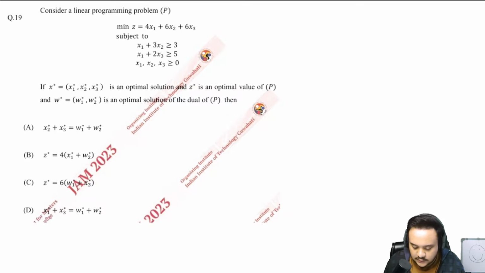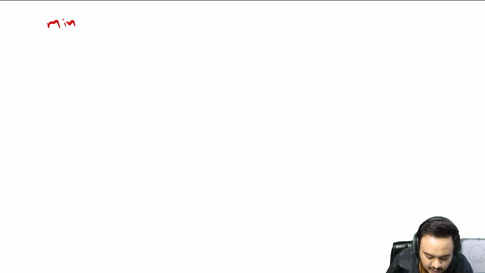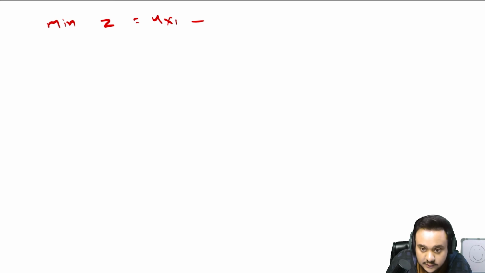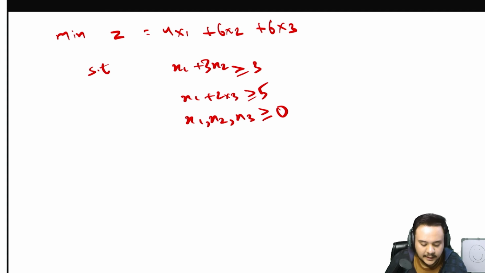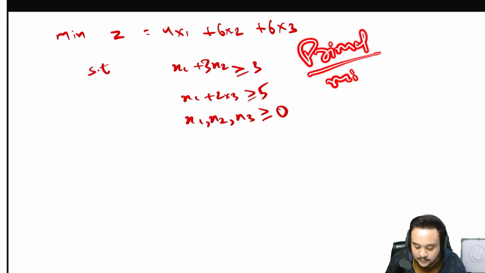It is also a slightly longer question. So just write down the things that you are given. First of all, you have to minimize, and the function is given as 4x1 plus 6x. So one thing to keep in mind is that this is a minimization problem. Okay, that is our primal. Our primal is a minimization problem.